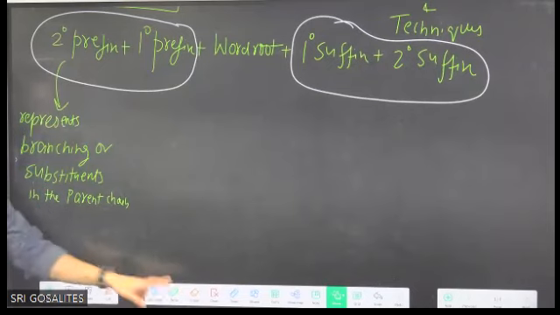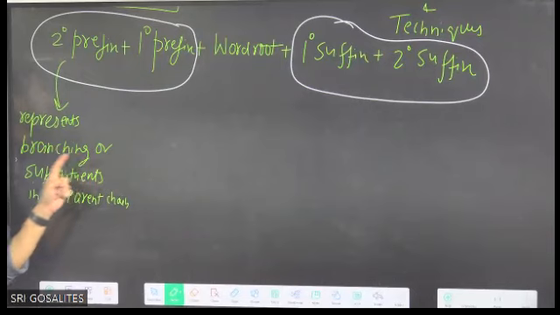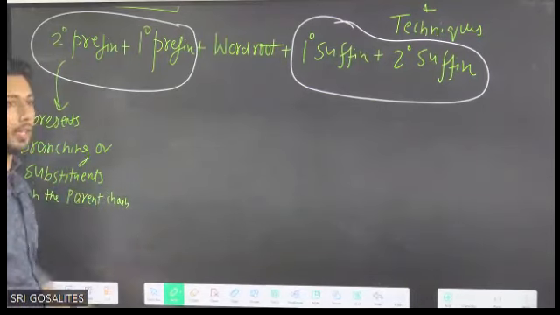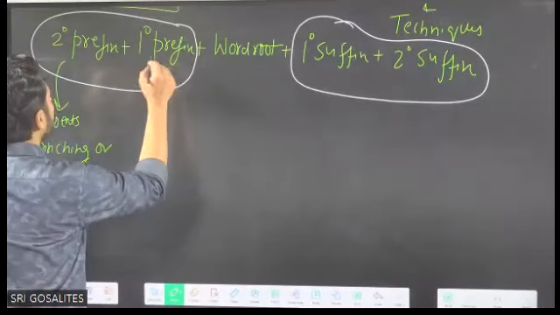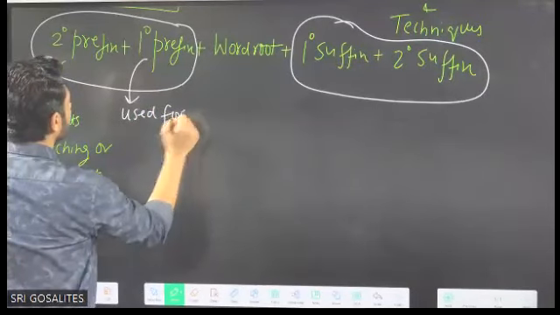Okay, look, secondary prefix means it represents branching or substituents in the parent chain which we have selected. How to select that, I will tell. Primary prefix is used for cyclic compounds.